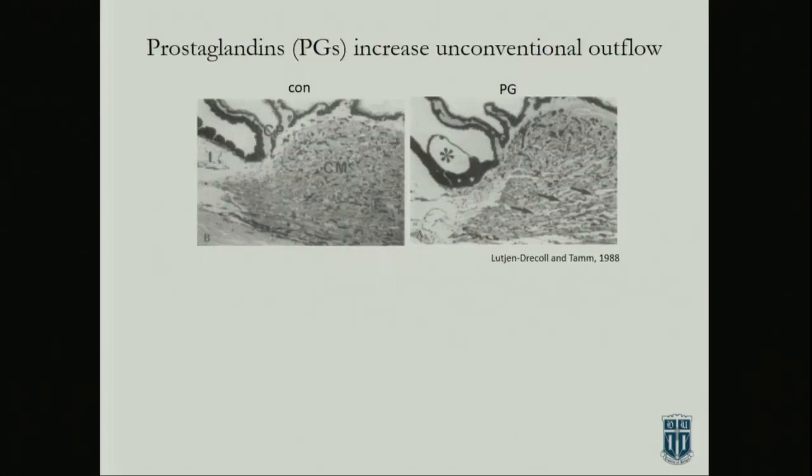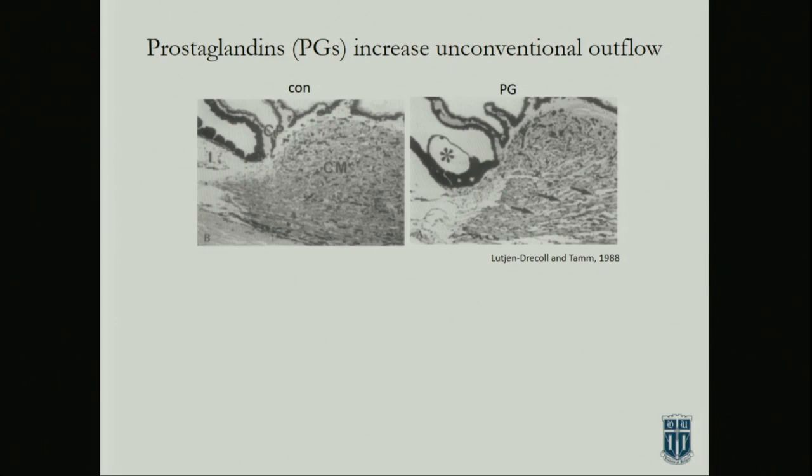And even more interesting, this is also work that Elke and Ernst did, showing a ciliary muscle on the left that hadn't been treated, and this is the monkey, and then one that's been treated with prostaglandin F2 alpha. These are the prostaglandin drugs that are the first-line drugs like latanoprost for treating glaucoma currently.